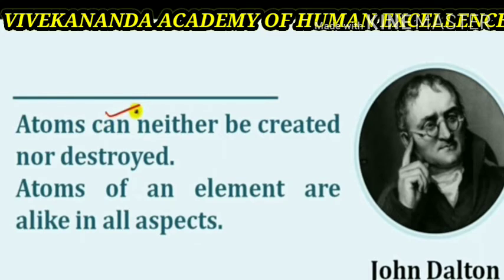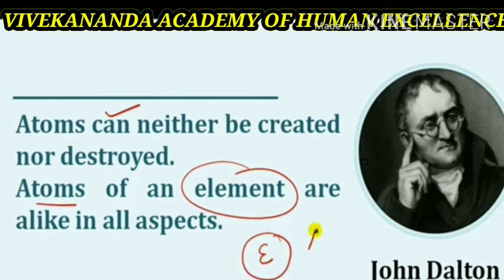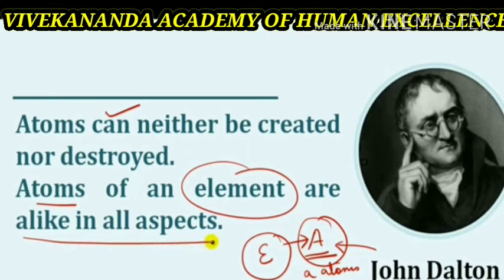Alike means the same size, shape, structure. Atoms of similar elements are all alike in all respects. For example, if we consider atom A, then its atoms are the same in size, shape, color, physical properties, and chemical properties.